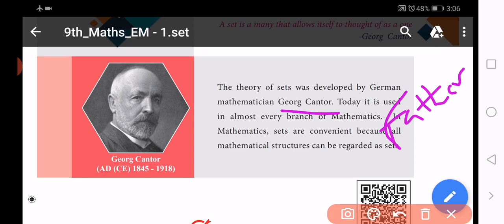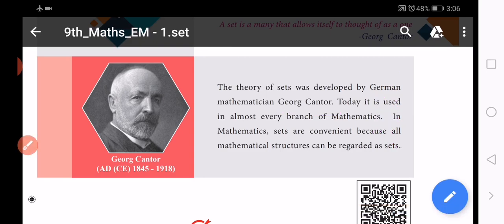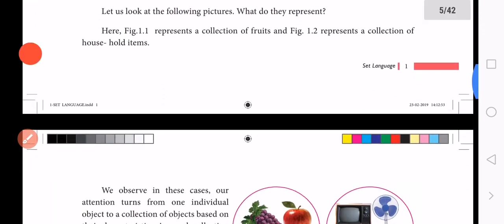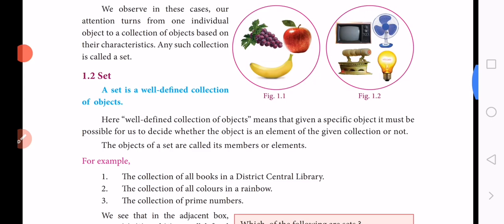Group of objects or a collection of objects. Or a group of students, or a collection of books, or a list of states in a country, a collection of coins, and so on.